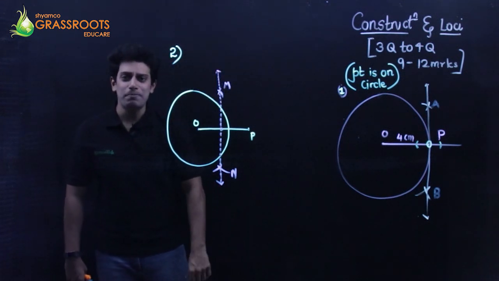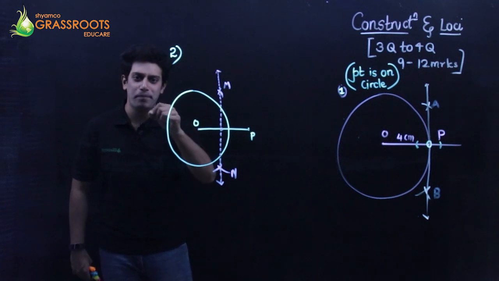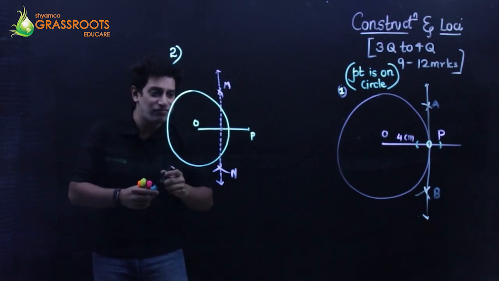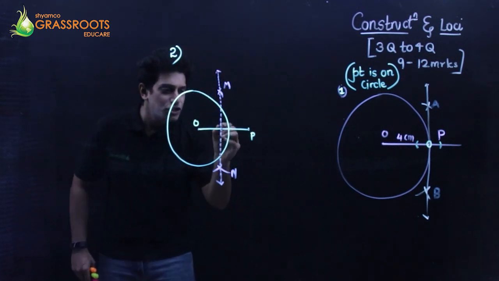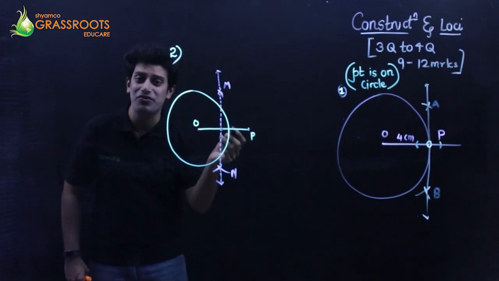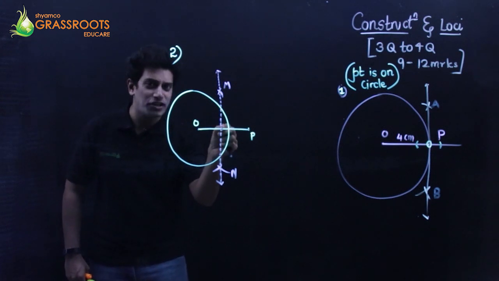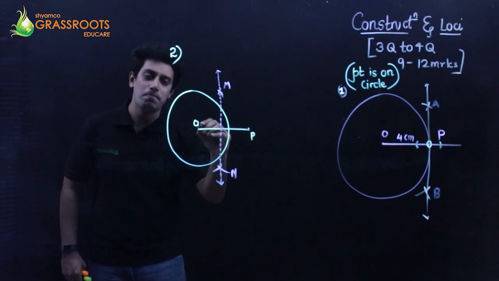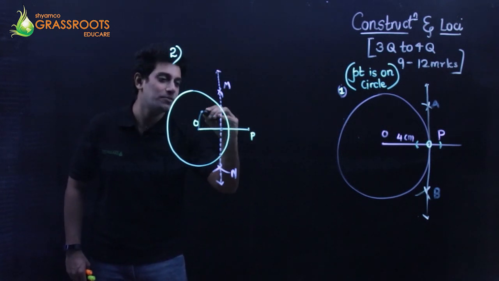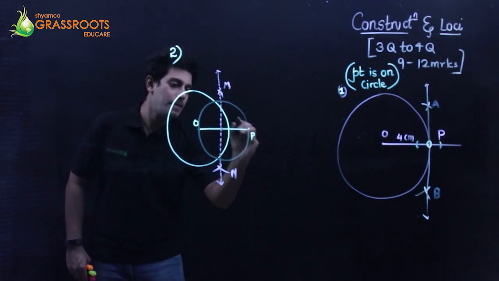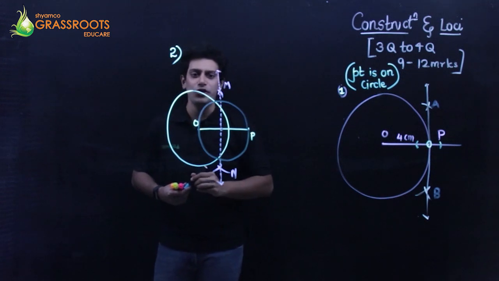Now, keep the tip of your compass, your rounder, at this point, the perpendicular bisector point. Stretch the rounder up till P or O, that is going to be the radius. Keep the rounder tip at this point, stretch it up till O, and just make a circle. That's a circle for you all.